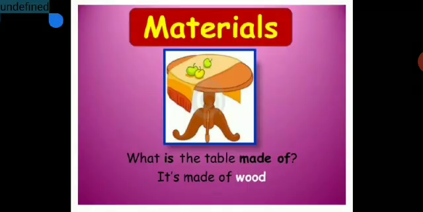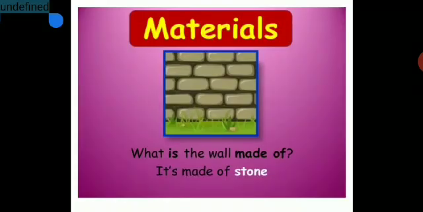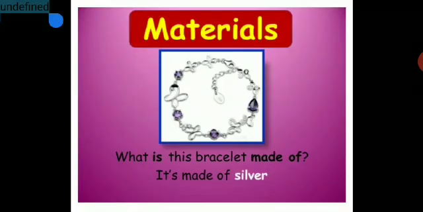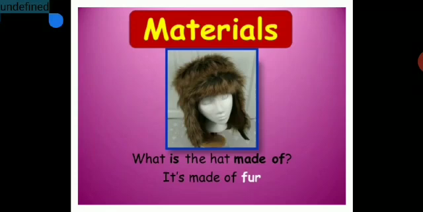Materials here, what is the table made up of? It is made up of wood. Here, what is the wall made up of? It is made up of stone. Here, what is the bracelet made up of? It is made up of silver. Then, what is the hat made up of? It is made up of fur.